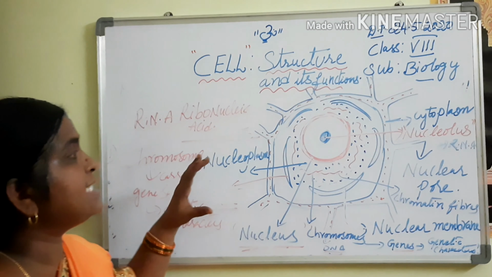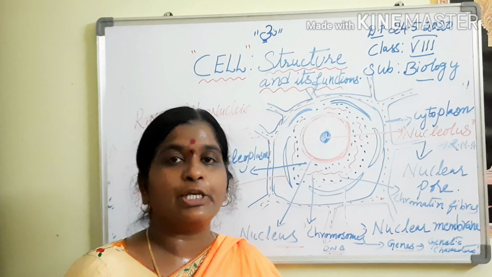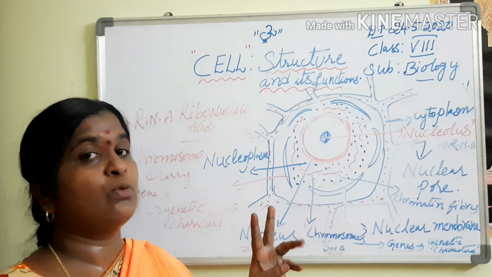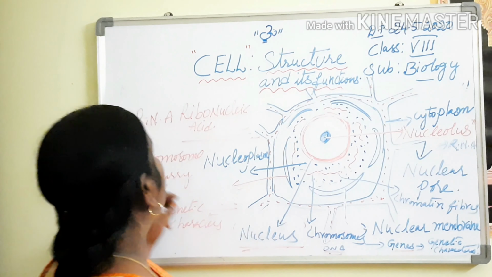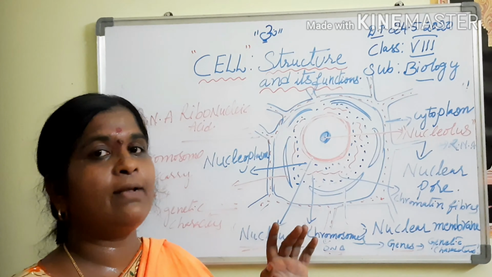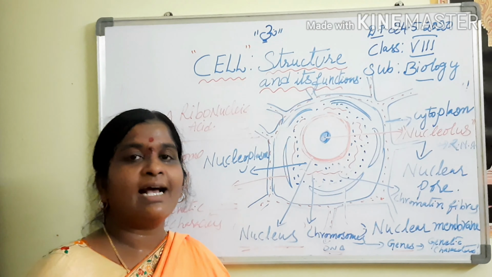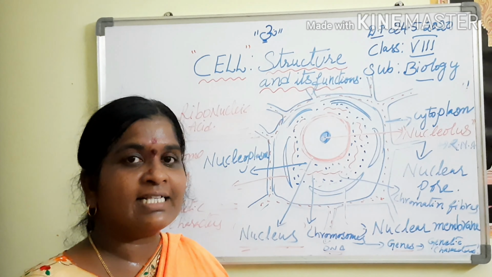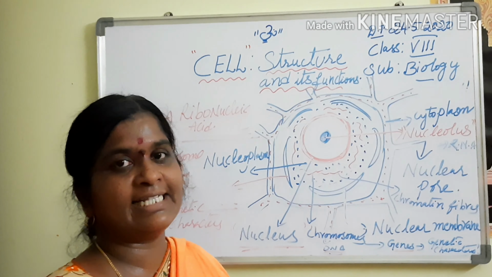So, these are the parts of the cell. Once again, what are the parts of the cell? There are three important parts. What are those? The nucleus, cytoplasm and the cell membrane. Up to here we have discussed. Guys, think and answer: without the nucleus, is there any cell? Let us think and say the answer.